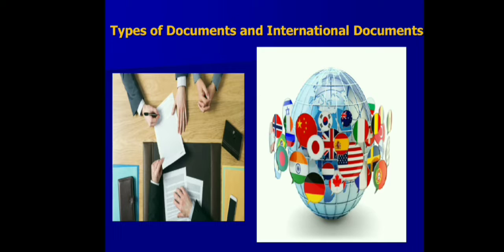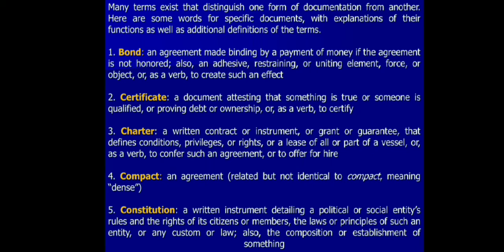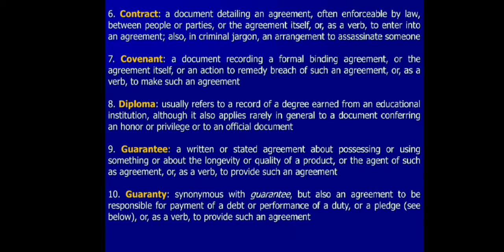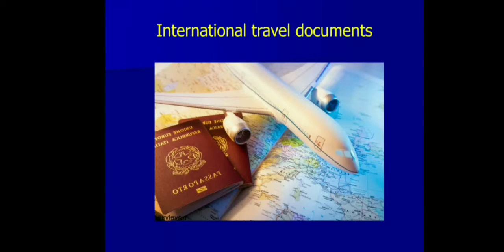Today we'll talk about some international documents. And we do hope that you will get some useful information from today's lecture. So there is a great variety of types of international documents. On the screen you can see some types of them: the Constitution or Charter, a certificate, contract, passport, and so on, that you may come across during your translation activity.